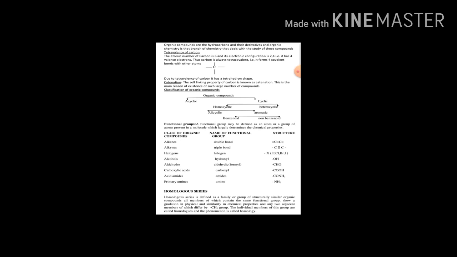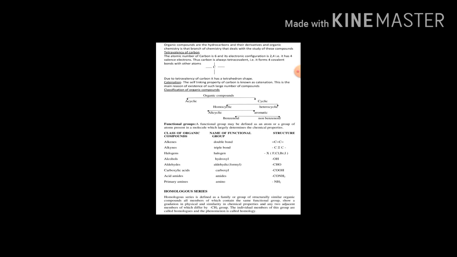As you know, what is meant by organic compound? We know that those compounds containing carbon and hydrogen are called organic compounds. Now, what do you mean by acyclic compound or open chain compound or aliphatic compound? In the acyclic or open chain or aliphatic compound, all the carbon atoms are linked to one another to form an open chain.